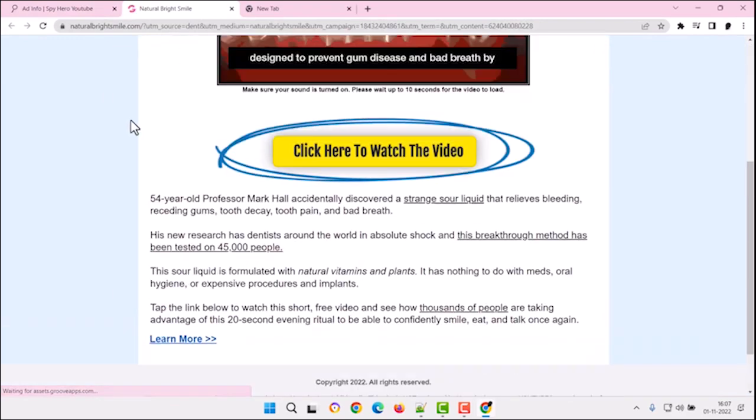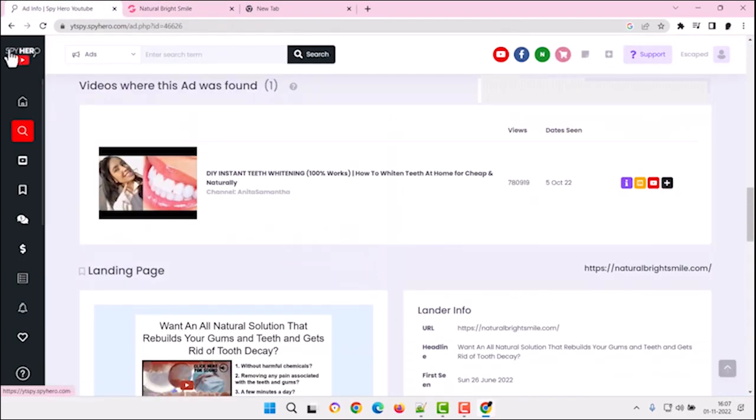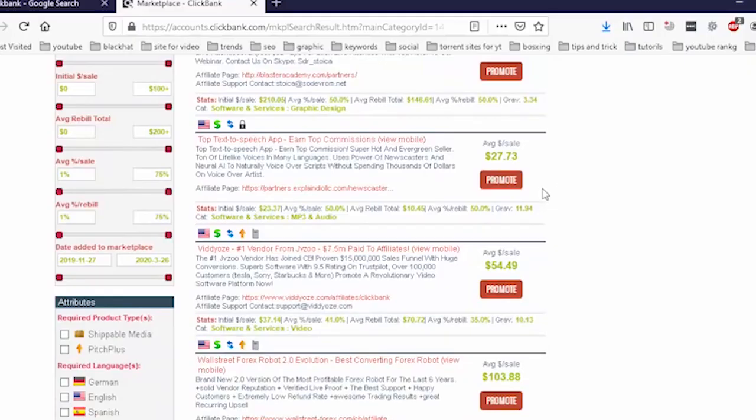Based on the views, it's evident that the advertiser is making money from the product they're promoting, which is a ClickBank affiliate product. To promote the same product, we can copy the name from the URL and paste it into the search bar on ClickBank. This way, we can easily find the product and obtain our affiliate link.